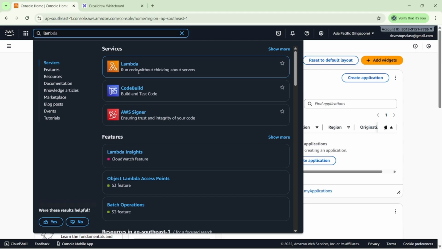Then what is the slogan of AWS Lambda? Pay as you use. Whenever we use it, we have to pay, otherwise we don't pay a single rupee to AWS. If your application code is executed, then the bill will be generated. If nobody accesses your application, then no bill will be generated.